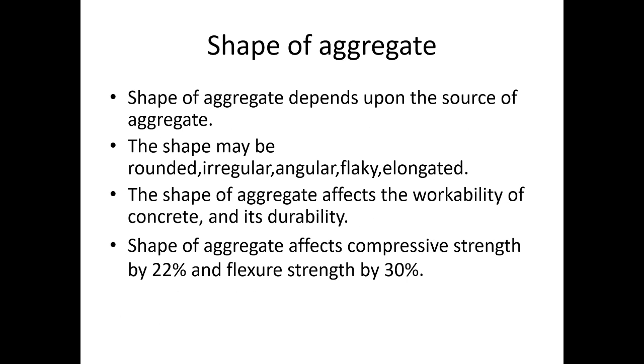Then let us see the shape of aggregate. The shape of aggregate depends upon the source of aggregate. The shape may be rounded, irregular, angular, flaky, and elongated. The shape of aggregate affects the workability of concrete, its strength, and of course its durability. Shape of aggregate affects compressive strength by 22% and flexural strength, that is bending strength, by 30%.